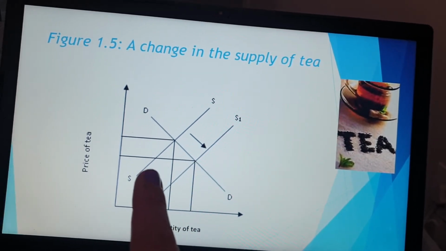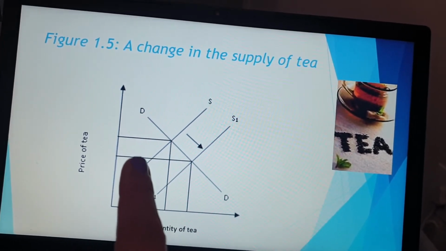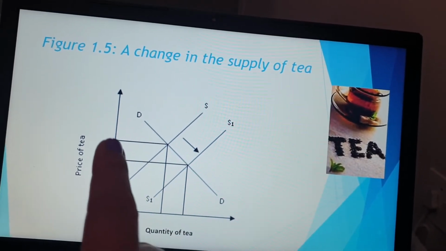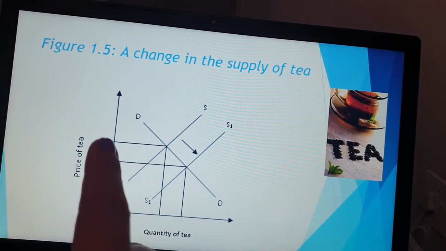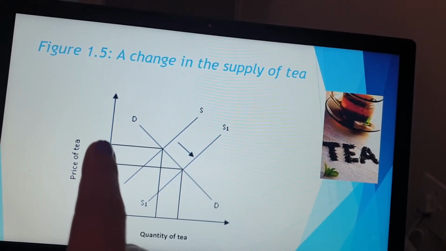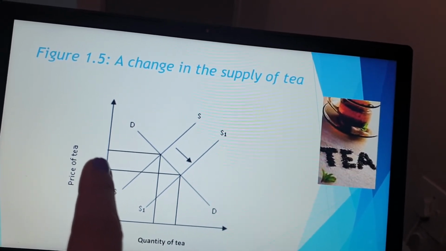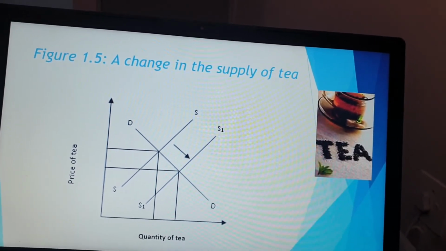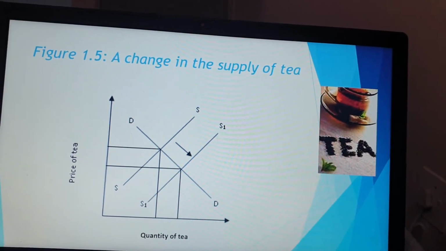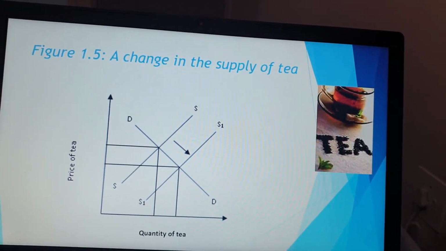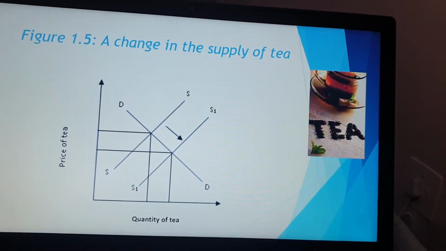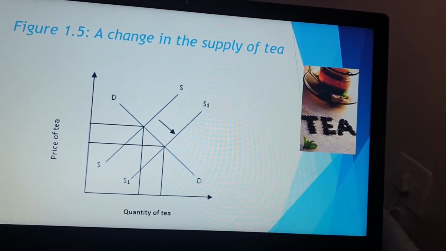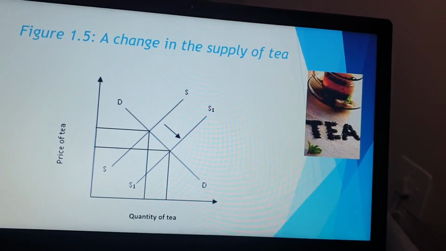But what normally happens to the price? Okay, if there's too much tea produced, what will normally happen with the price? The price will also decrease from P to P1. And because the price of tea is now so cheap, we'll then go and look for complementary products to go with tea, for example. So I don't know, it can be honey, if you like honey in your tea, it can be sugar, it can be milk, so any of those products.